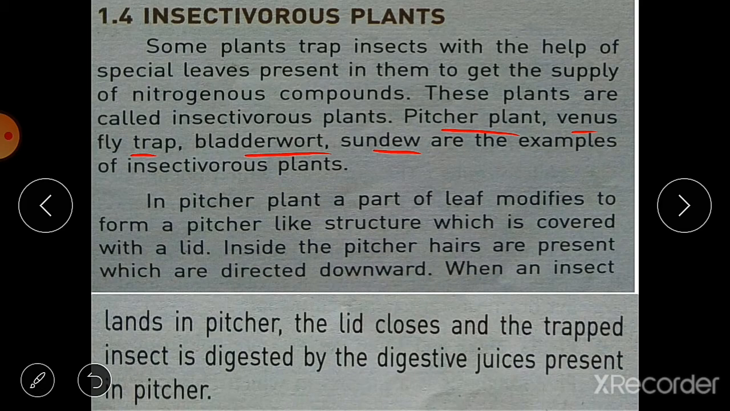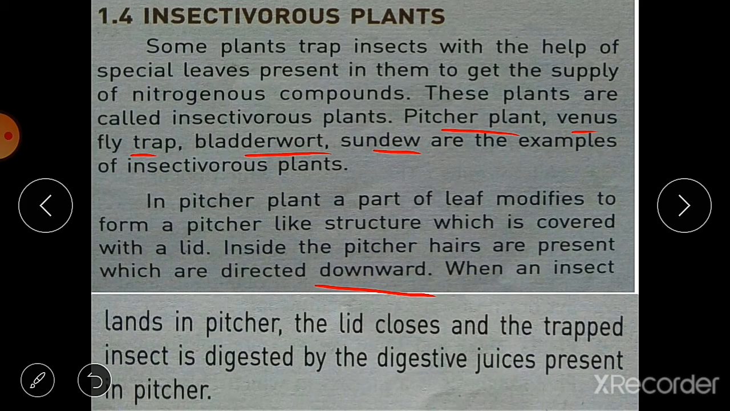First we will see about the pitcher plant. A part of the leaf is modified to form a pitcher-like structure. Now what is a pitcher? Pitcher means a type of pot, like मटका we say in Hindi. मटके के जैसा इसका shape होता है, and it is covered with a lid. This pitcher is covered with a lid. Inside the pitcher, hairs are present which are directed downwards.